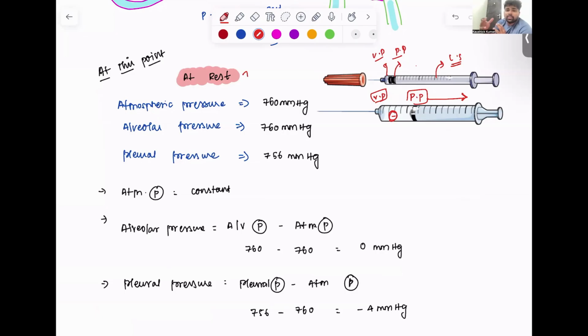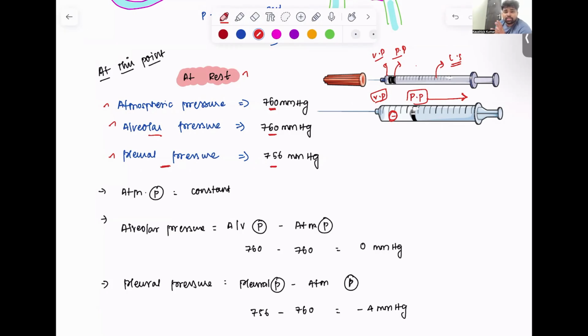At rest, air is not going inside or outside. Okay, so during this phase, atmospheric pressure is a constant one, right? Alveolar pressure, which is inside the alveoli, equals atmospheric pressure. When they're equal, no movement is happening. So we saw atmospheric pressure, alveolar pressure. The next one is pleural pressure. This equals 756 mmHg.